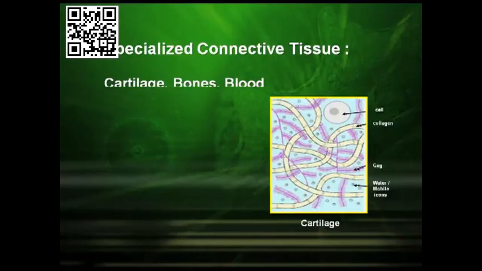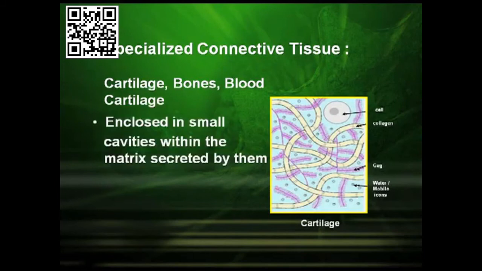The specialized connective tissue includes the cartilage, the bones, and the blood. Cartilage tissues are enclosed in small cavities within the matrix secreted by them. They are found in the tip of the nose, in our external ear.